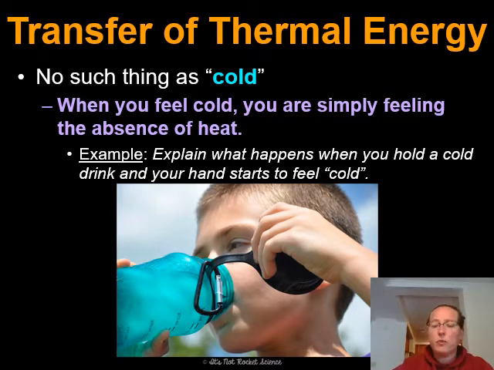And if you hold it for a while, condensation starts to appear on the outside of the can. And that is actually not because your hand feels cold, but because heat is leaving your hand. It's going from that area of higher energy, higher heat, into that cold can. The reason that condensation appears on the outside is because that heat is actually going into the can and it's causing the water to condense on the outside.